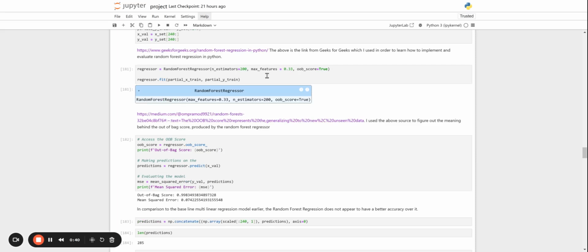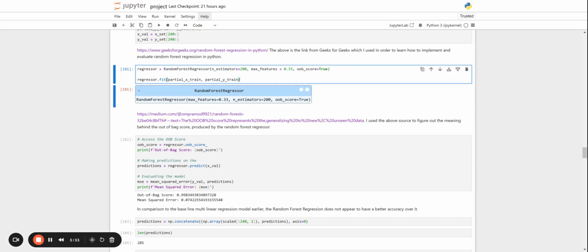Now, in order to learn how to implement random forest regression, I used this link from GeeksforGeeks, and here is our model right here. This model consists of 200 n_estimators, which means it uses 200 decision trees. The higher the value we put in n_estimators, the more decision trees we have, and in turn, the more the model is able to learn the complexities inside of our data set.